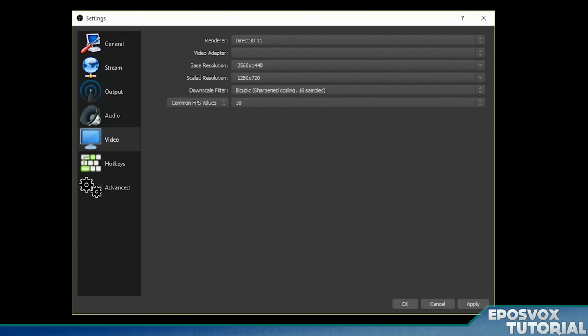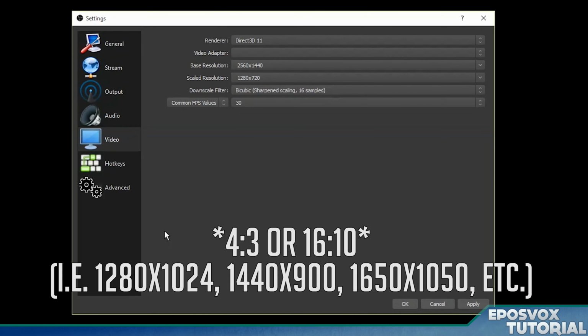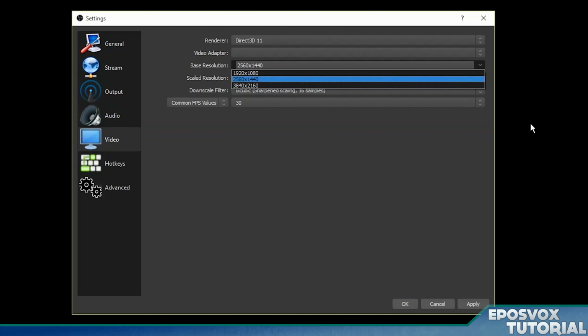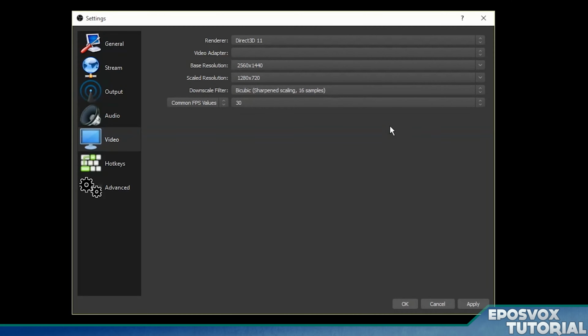Now, something to keep in mind, if you have a 4:3 aspect ratio monitor rather than a 16:9 aspect ratio monitor, that means your resolution is going to be something crazy like 1440 by 900 or 800 by 600 or 1280 by 1024, you know, something that's not 16:9 widescreen resolution. You're going to end up with some black bars issues. You can either tell your games to run at that 16:9 resolution. So for example, on a 1440 by 900 monitor, you can actually tell the game to run at 1280 by 720. Then you'll work out fine.